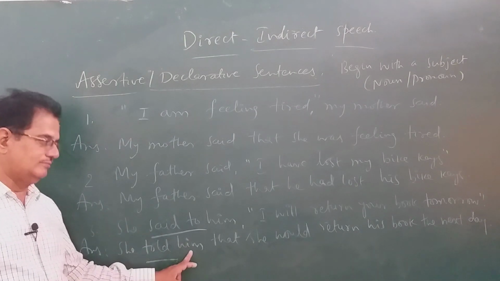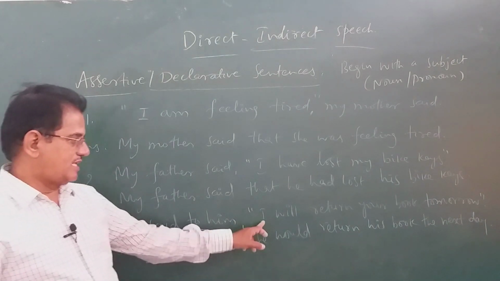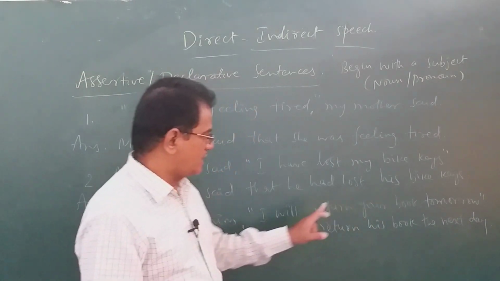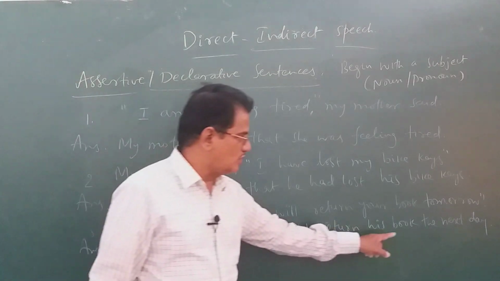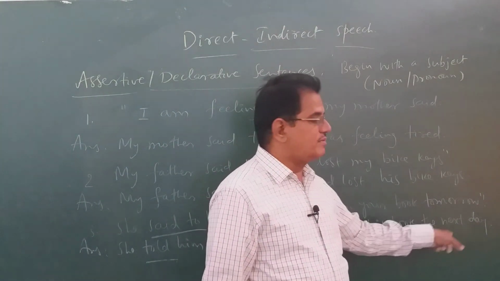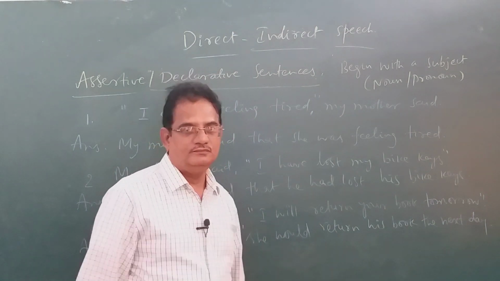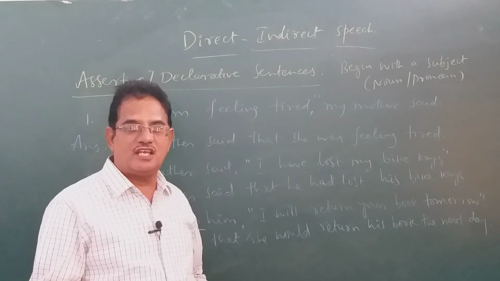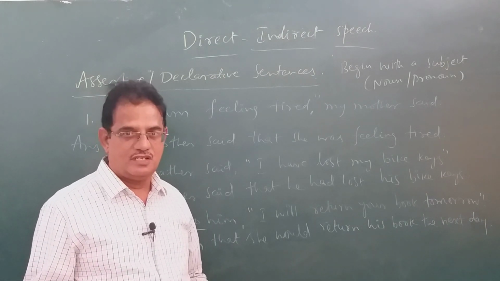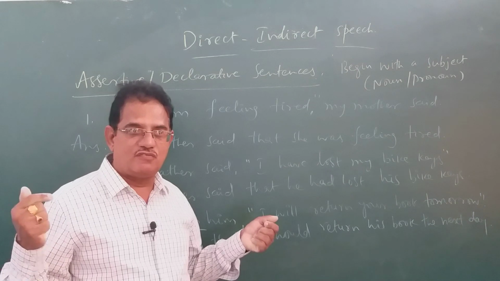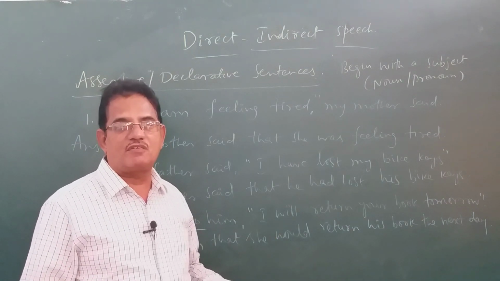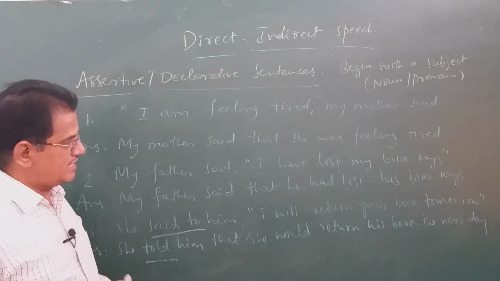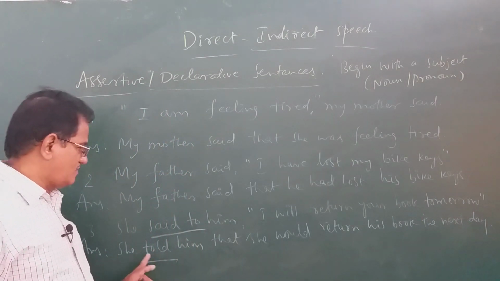So, she told him that, I becomes she, will becomes would, return. Your book means whose book it is? His book. So we write his book. Tomorrow becomes the next day. Tomorrow you should not write as it is in indirect speech. Tomorrow becomes the next day, or the following day, or the day after. What kind of words are to be changed from direct to indirect speech, we will be discussing in the form of a table in the next few minutes. First, let us see what exactly is given there.